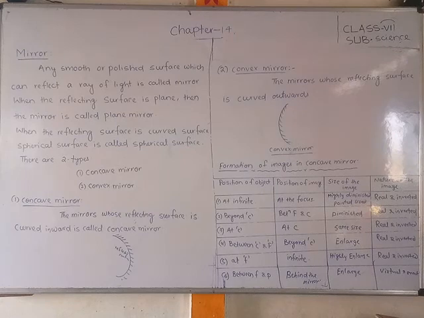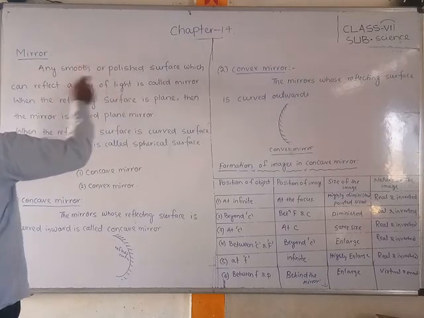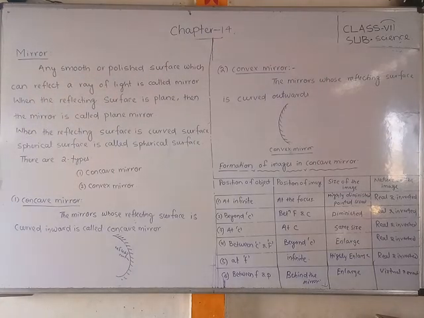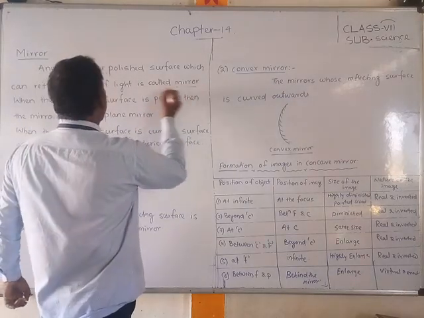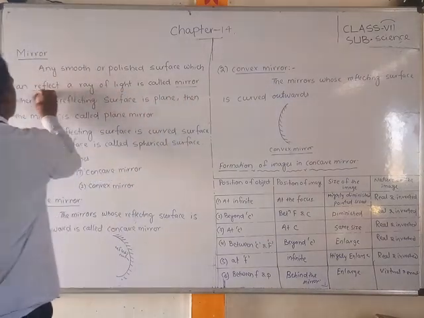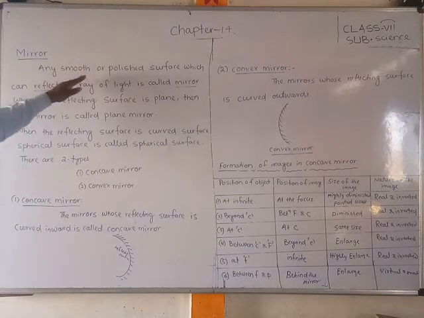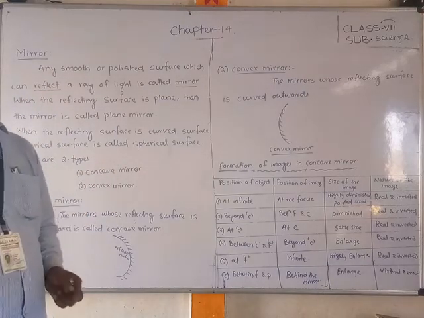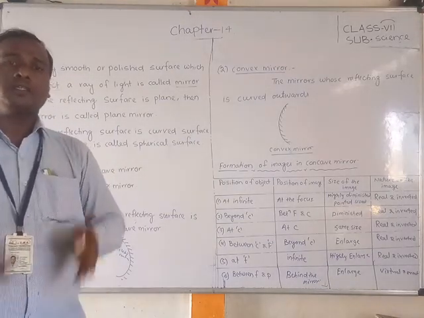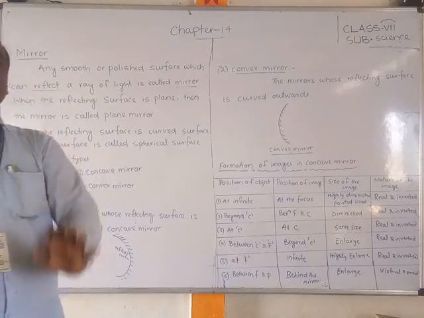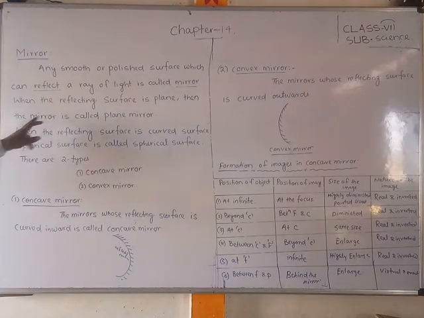Now first of all, see what a mirror is. Any smooth or polished surface which can reflect a ray of light is called a mirror. That means when light is reflected from a smooth surface, that surface is called a mirror.